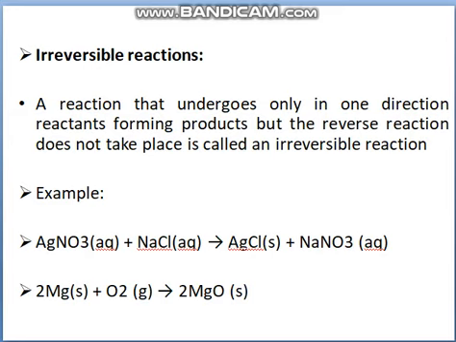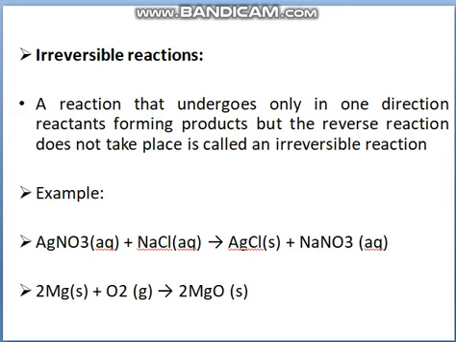Another example is when magnesium reacts with oxygen, it forms magnesium oxide. It never happens that magnesium oxide breaks down into magnesium and oxygen. It never happens. Why? Because of irreversible reaction.